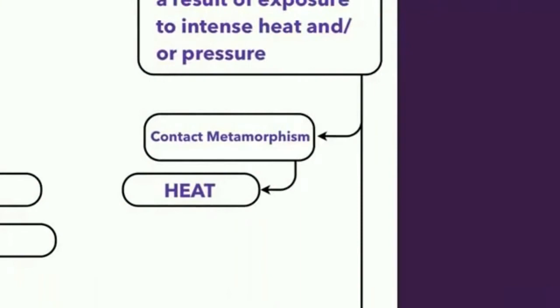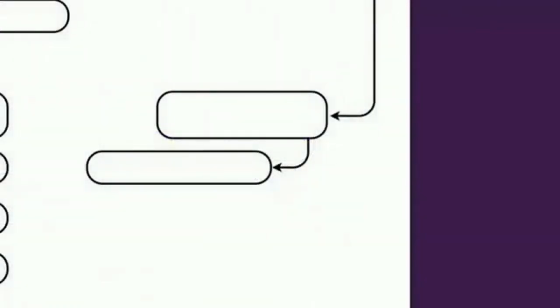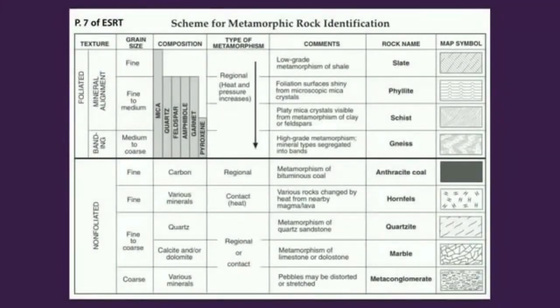Let's go back to our flowchart. So our second type of metamorphism is called regional metamorphism, and this is caused primarily by pressure. Of course, all of this is summarized in your reference tables on the metamorphic rock chart on page 7. You'll notice type of metamorphism, composition, what minerals are involved, how big the crystals are, whether it has banding or not, the names of the rock, and the map symbols. And of course, we'll learn lots more about this chart in detail. These are the types of metamorphism.